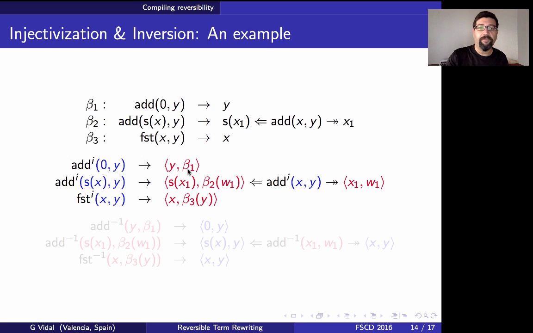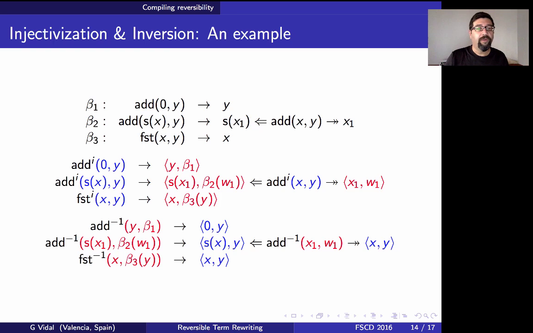So for the first rule, we have beta 1, just the label of the rule, because we have no condition and we have no erase variables, okay? For the third rule, we have beta 3, the label of the rule, and y, because there is one erase variable, so we need to keep the value of y. And for the second rule, we have no erase variables, but we have a condition. Therefore, we need to store the trace associated to the reduction of this equation in the condition here, in this trace term, okay? It's actually not too difficult.